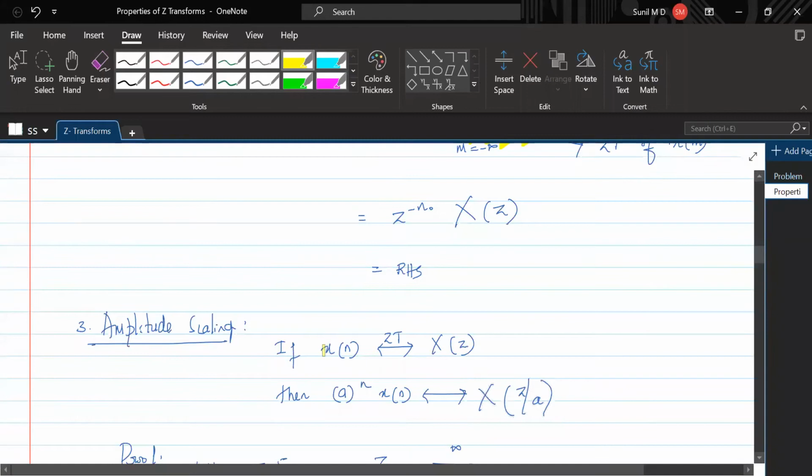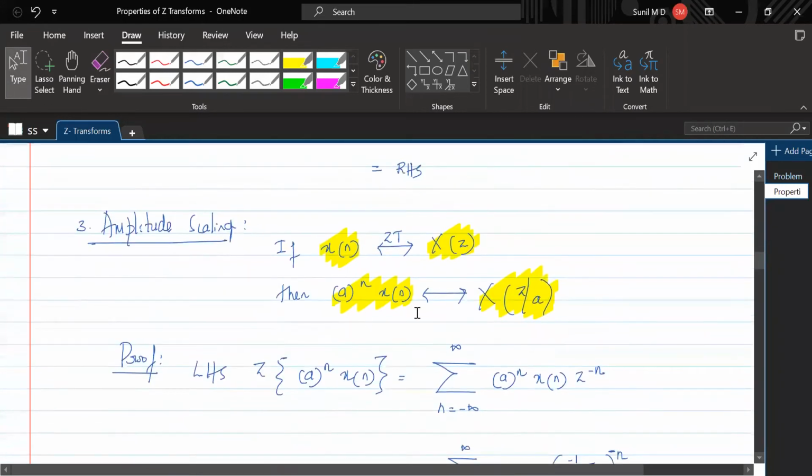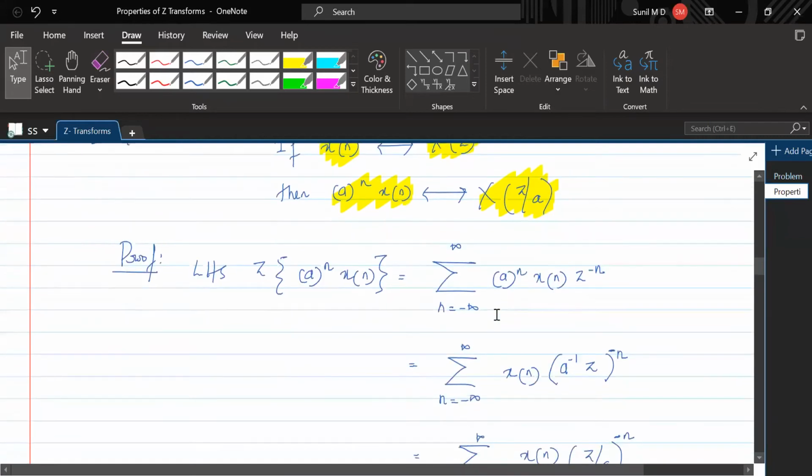If this is x of n, the z transform is X of z. If it is a to the power n x of n, the z transform is X of z by a. Whatever scaling you have done, that scale should come in the denominator here, z by a. That proof we are seeing now.